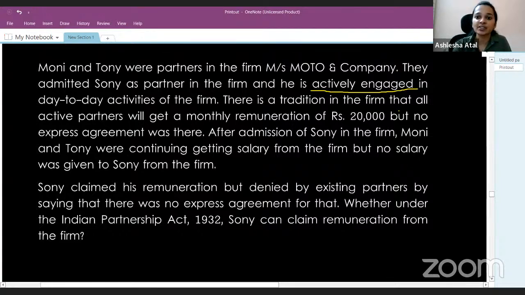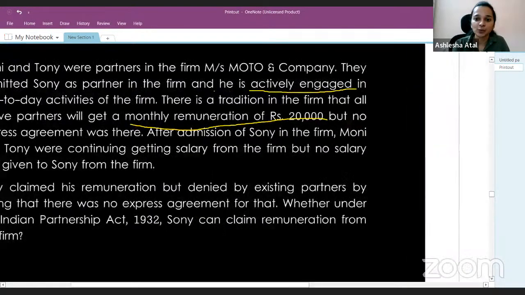There is a tradition in the firm that all active partners will get a monthly remuneration of 20,000. So there's a tradition in the firm that all the active partners will get a monthly remuneration of rupees 20,000, but no express agreement was there. This was just in the course of dealing of the firm, wherein it was fixed that all the working partners will get a monthly remuneration of 20,000, but there was no agreement to it.